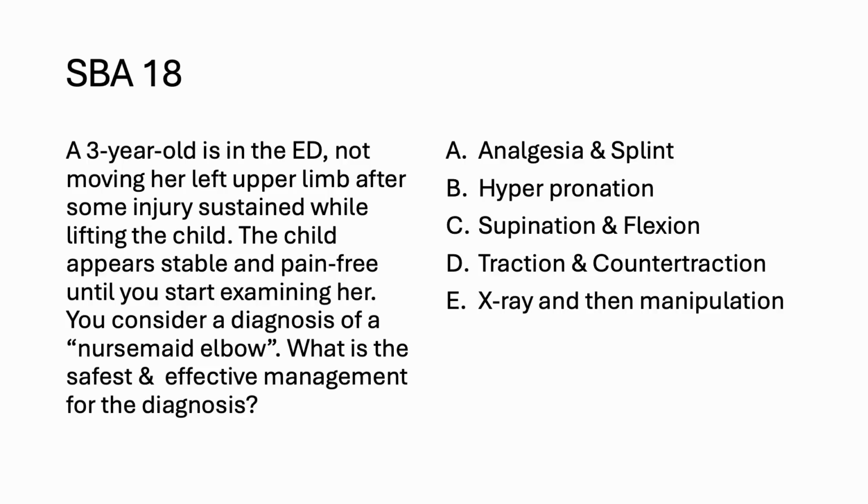So pulled elbow can be reduced by 2 methods. One is supination and flexion, which is very commonly used, and the other is hyperpronation. But the safest and most effective management for pulled elbow is hyperpronation. It is more effective than supination and flexion. So the right choice is answer B.